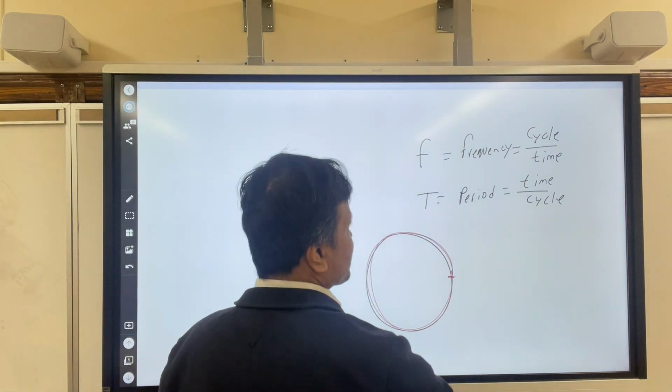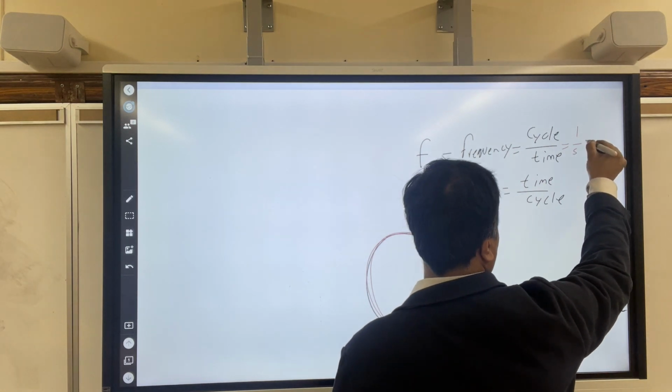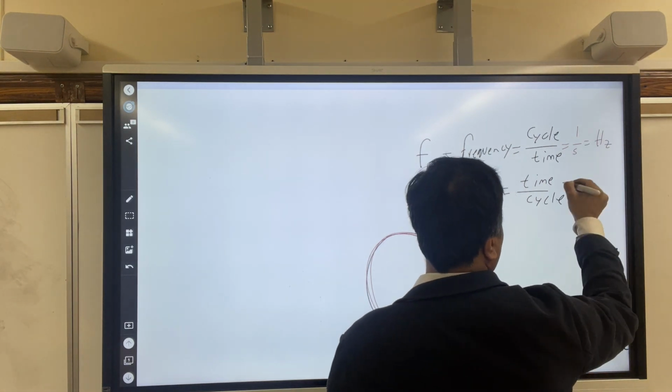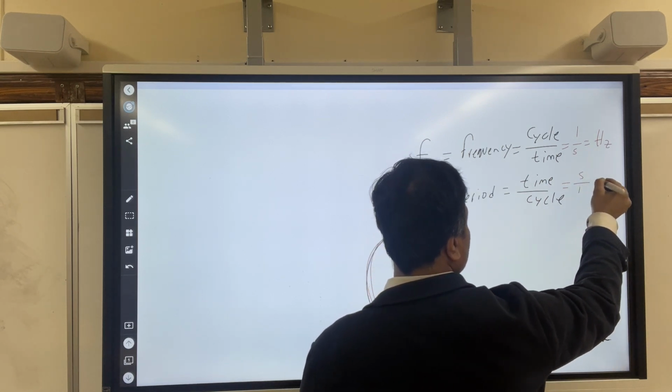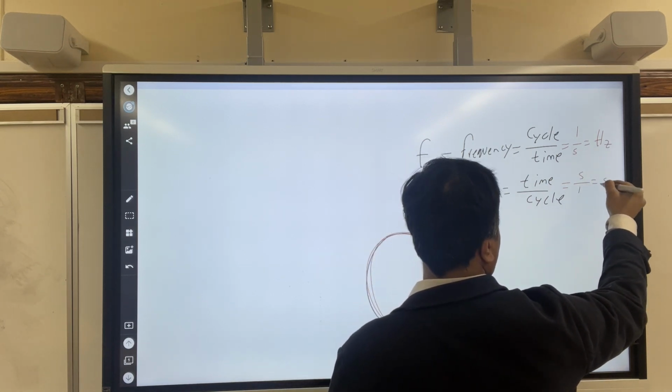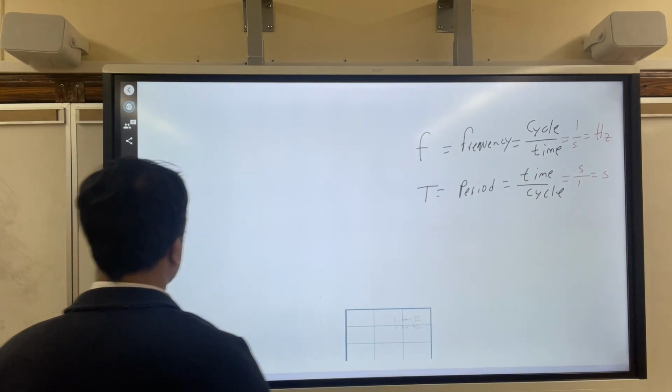Okay, good. Cycle doesn't have any SI unit, so we put 1, and time has SI unit second. 1 over second is hertz. The time SI unit is s. Cycle doesn't have any SI unit, so 1. So s over 1 is just s. So period is just like time. Now again, I want you to get a bucket.